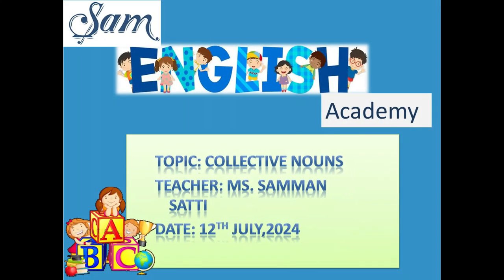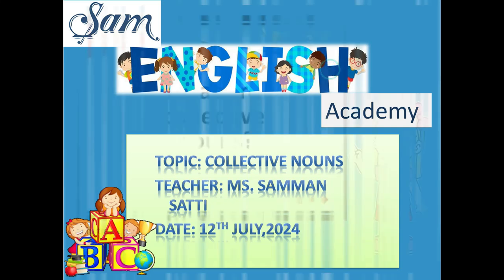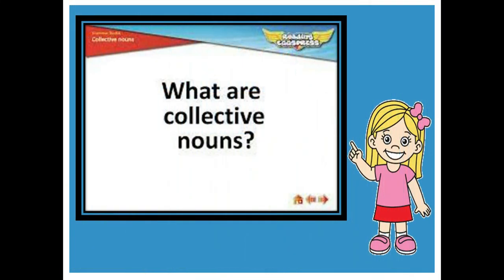Today the topic we are going to study is collective nouns. We are going to see what collective nouns are. Nouns, you already know what nouns are. A noun is the name of a person, place, animal or thing. It's a name of anything. So everything in the universe has a name. So we can say that everything is a noun. So the nouns are the names.